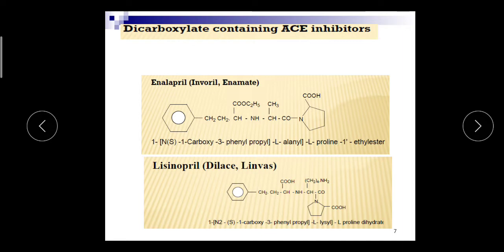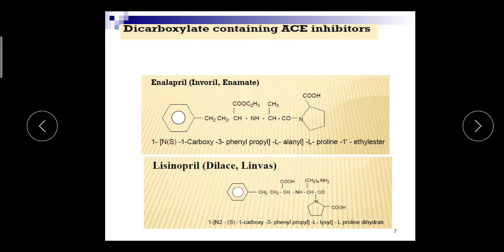So enalapril is a prodrug, meaning it is an ester that after metabolism converts into enalaprilat. This ester is hydrolyzed and this C2H5OH is released, and the COOH group is written here, and this enalaprilat is the active drug which blocks the ACE enzyme. Enalapril also has the same mechanism of action: it inhibits the ACE and blocks conversion of angiotensin 1 into angiotensin 2, and has the same use in the treatment of hypertension and heart failure.